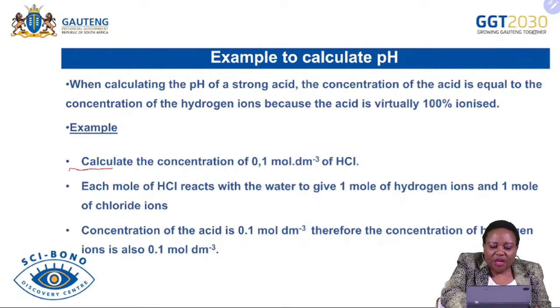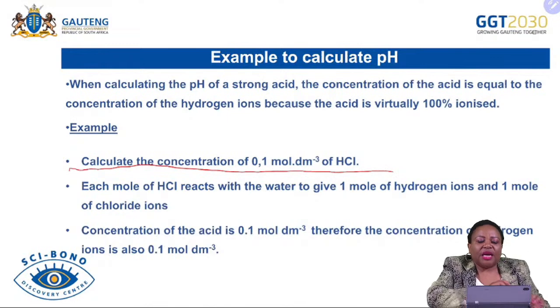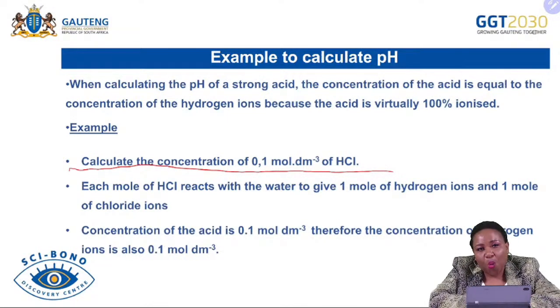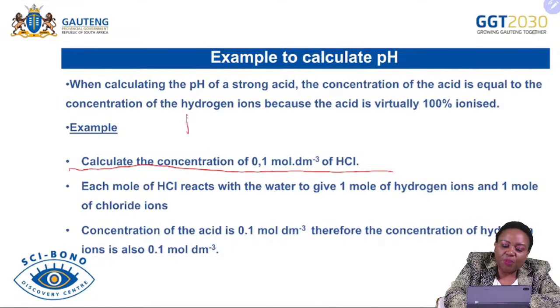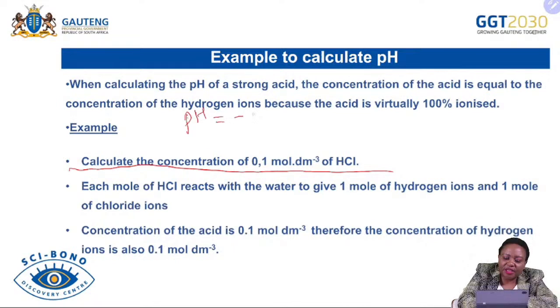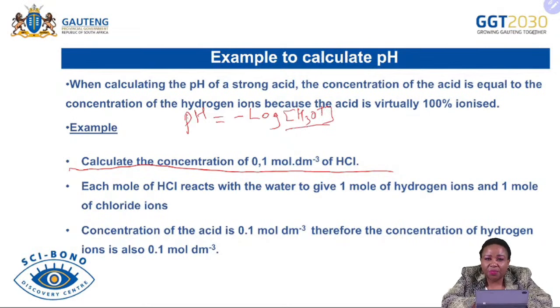Let's look at this example in terms of the calculation of the pH. Now we remember that when you calculate pH, pH is equal to negative log the concentration of H3O plus ions. Where do we find H3O plus ions? The principles that we've discussed have assisted us to say when acids ionize, and especially when they ionize in water, the hydrogen ion of an acid that is produced is going to quickly combine with water and form a hydronium ion. So therefore, we know that H plus and H3O plus are coming from an acid.